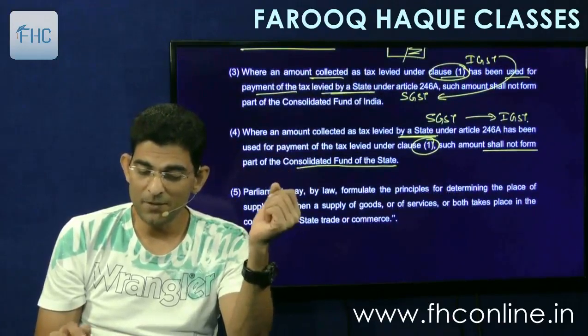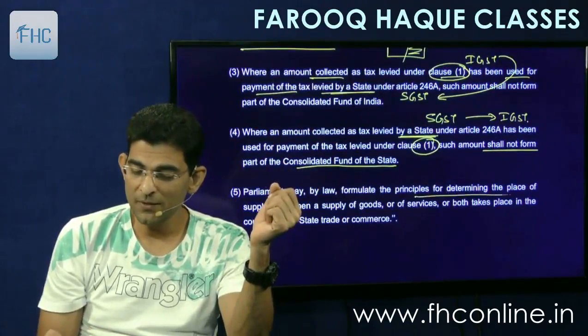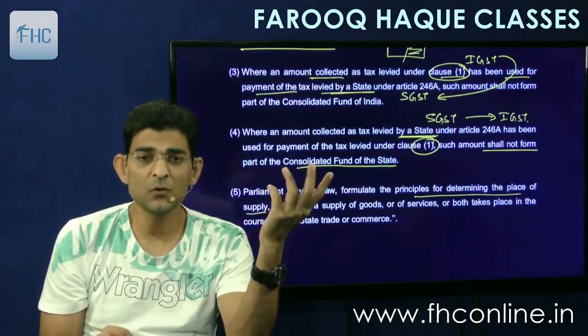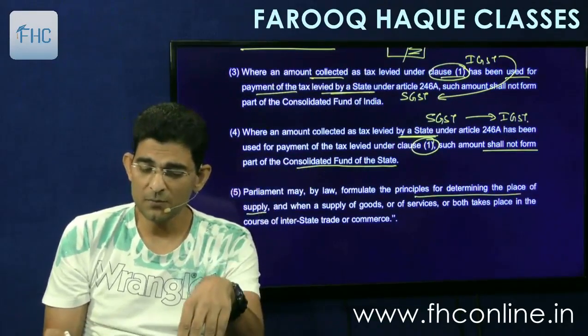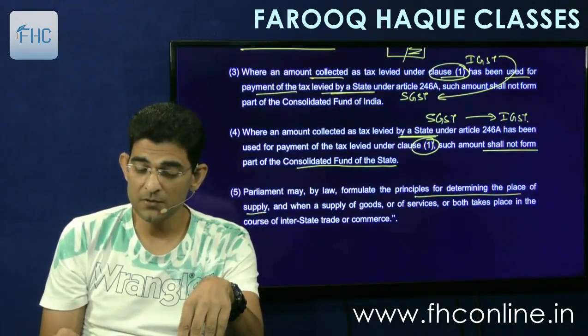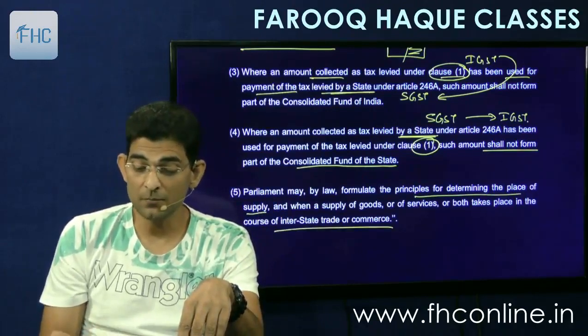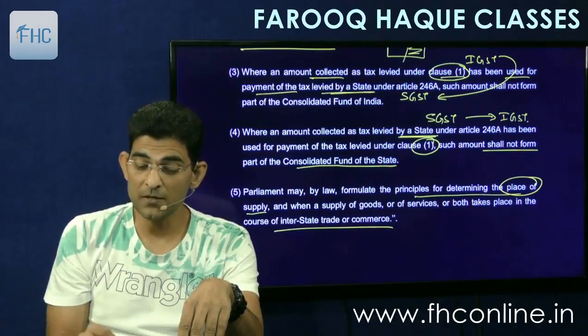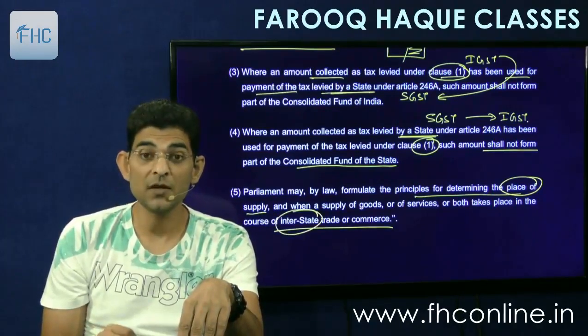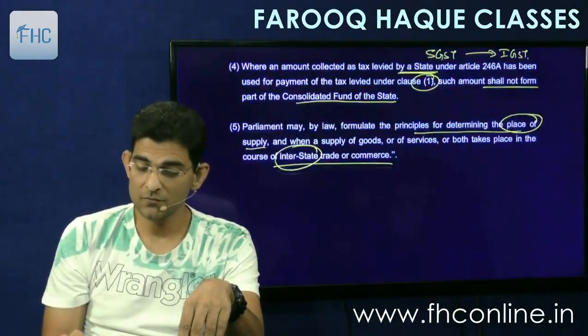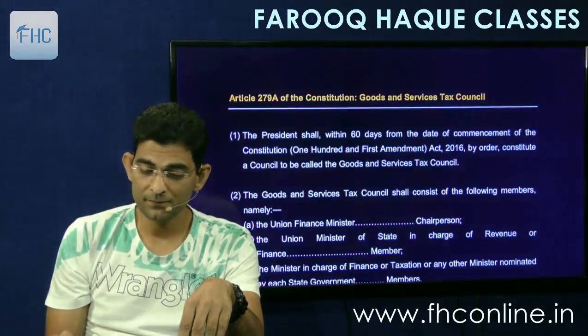Then Parliament may by law formulate the principles for determining the place of supply. So this we are going to study in detail. And when supply of goods or service or both takes place in the course of interstate trade or commerce, this also we will see. So the laws prescribe both these points: what is the place of supply and what is interstate trade or commerce. So we will study these points in detail.